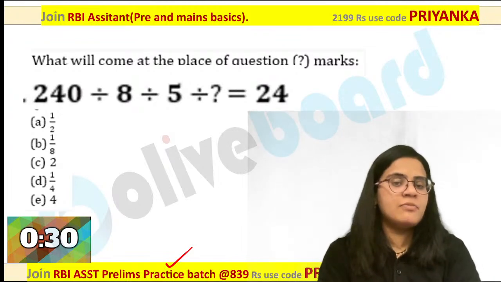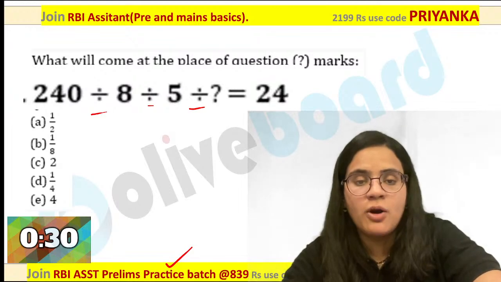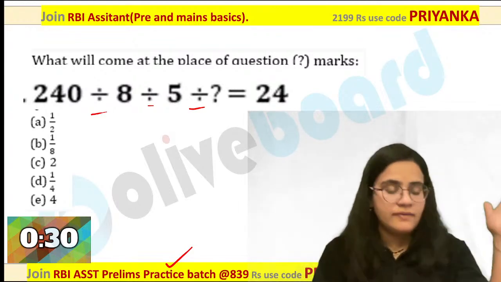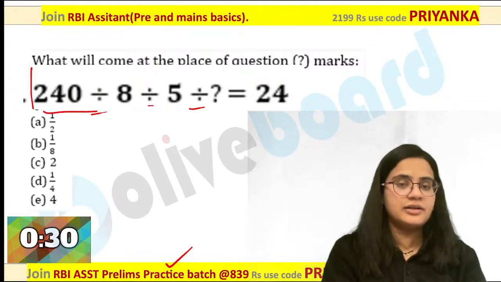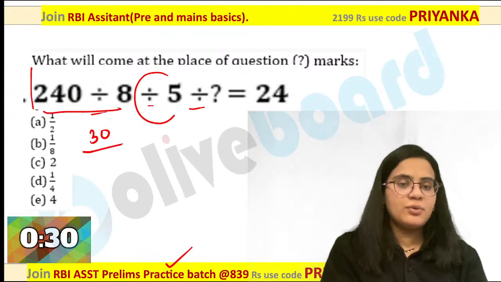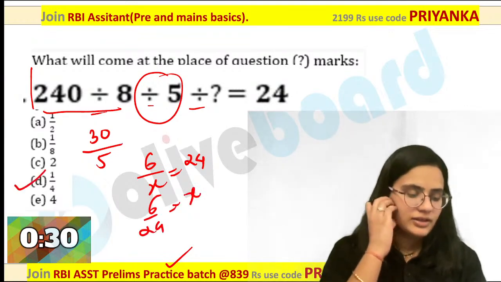Whenever you have same operation side by side, you have to always start from the left hand side end over here. So what will you get? This will become 30 divided by 5 over here. This is nothing but 6. So 6 divided by x is equal to 24. So what will you get from this? X is equal to 6 by 24 or 1 by 4 over here.